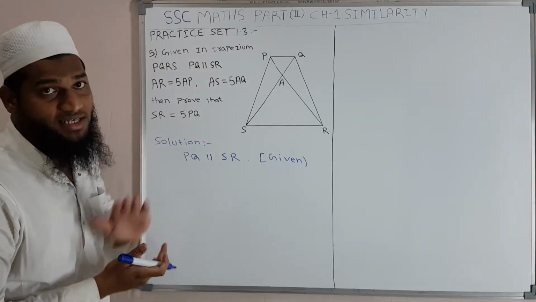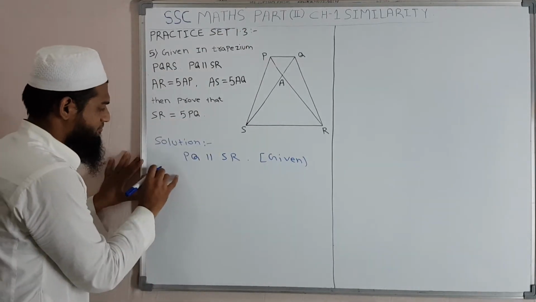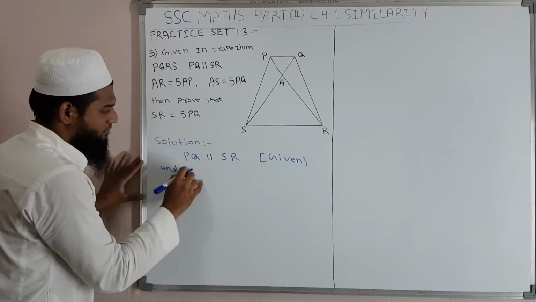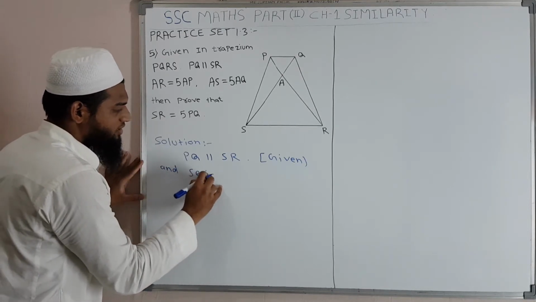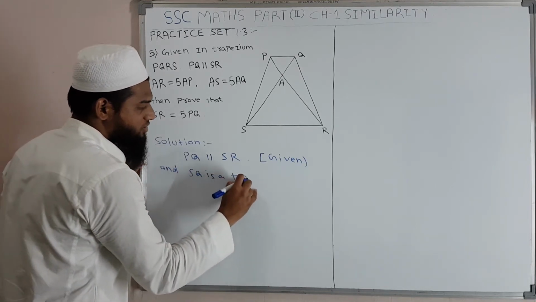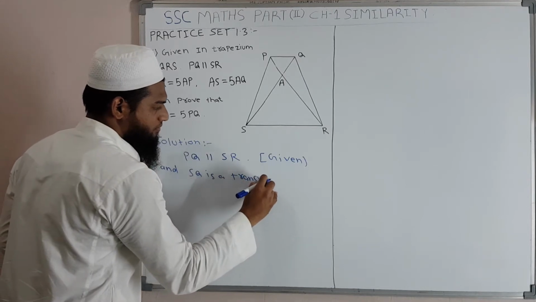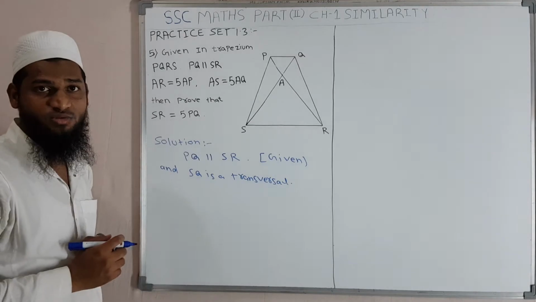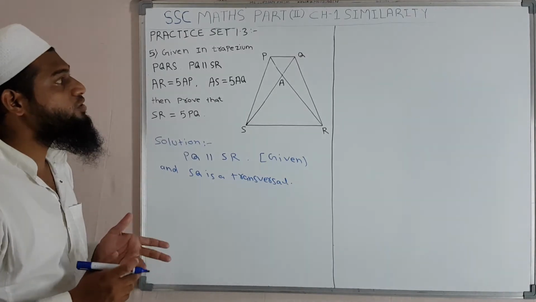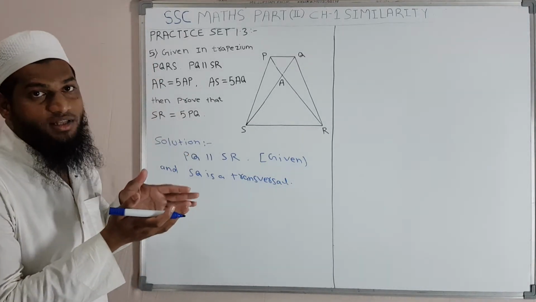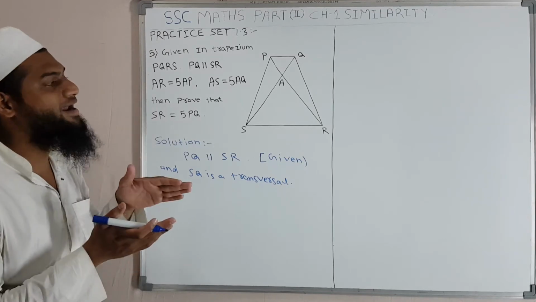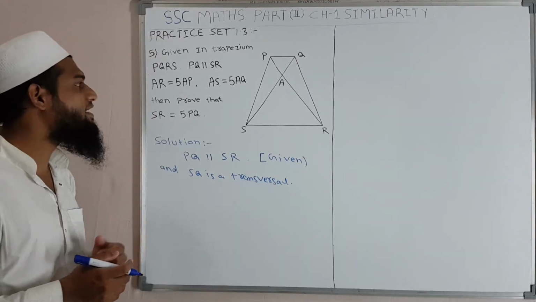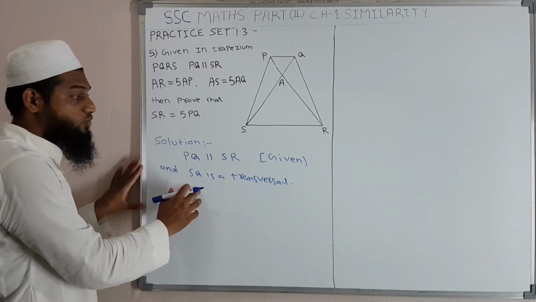These are the parallel sides, and SQ is a transversal, okay, and we know the properties of two parallel lines and their transversal we have studied. So according to this, what we can write?